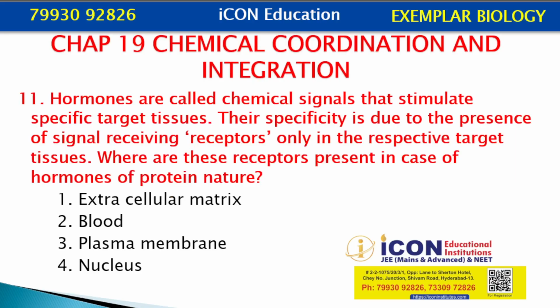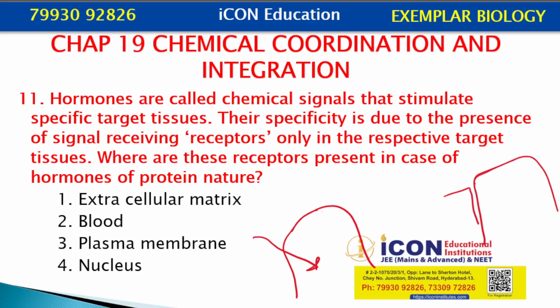Hormones are called chemical signals that stimulate specific target tissues. Their specificity is due to the presence of signal receiving receptors only in the respective target tissues. Where are these receptors present in case of hormones of protein nature? Either the hormone may enter into the cell, meaning receptors are present inside the cell, or the hormone has a receptor on the plasma membrane.